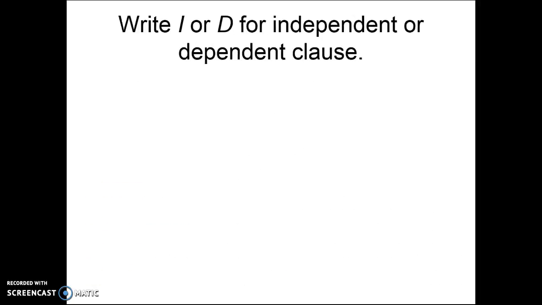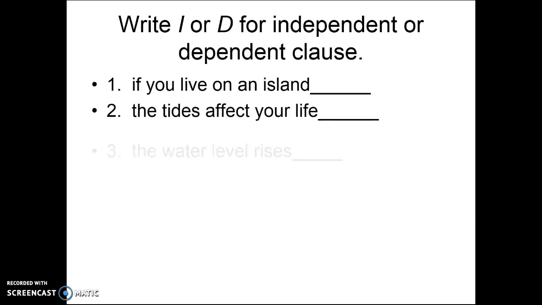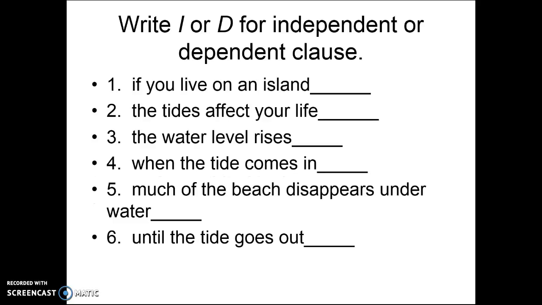Next, this is a brief quiz I want you guys to complete. There are 2 parts. So I need you to number your paper 1 through 10. Now you have 6 questions for the first portion of your quiz. What I need for you to do is to write I or D for independent or dependent clauses. There are 6 clauses present here. I need for you to identify if these clauses are independent or dependent. You may pause this video at this time to give you the opportunity to complete this portion of the quiz.